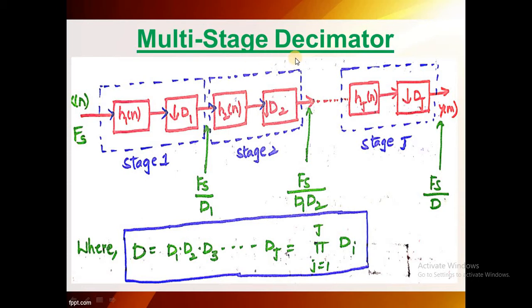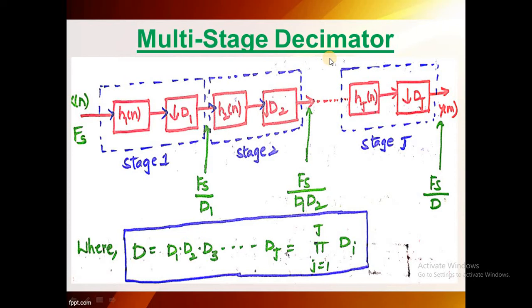I had already discussed what a decimator is and what the decimation process is. What is decimation? Downsampling along with a filter gives rise to a process called decimation. Combined together, they give one process. That process is called decimation.